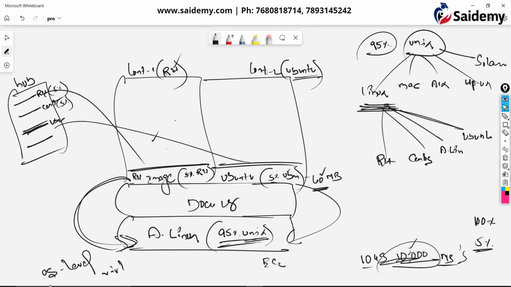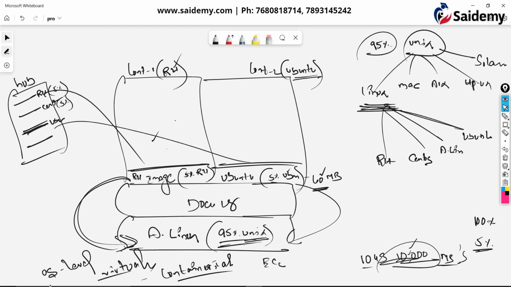Why are we calling it OS level virtualization? Because each container is depending upon the base machine's OS virtually. That's why we call it OS level virtualization. Understood, everyone? That OS level virtualization we can also call containerization. Either you can call it OS level virtualization or containerization. So every container is depending upon the base machine's OS for that 95% Unix.